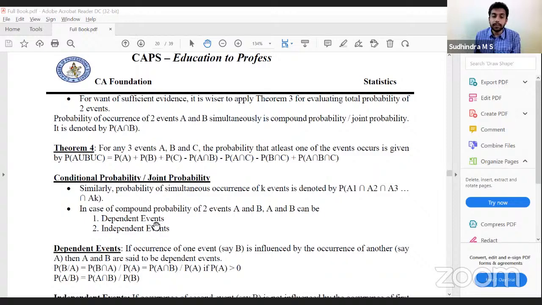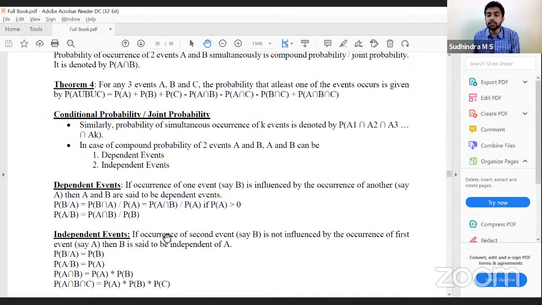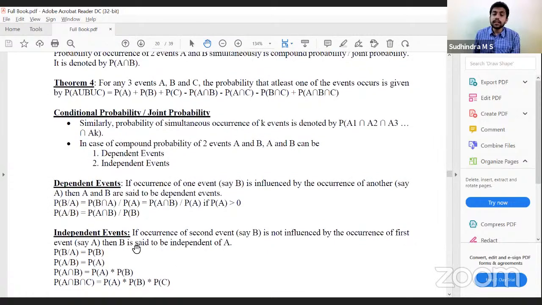If the occurrence of the second event, say B, is not influenced by the occurrence of the first event, say A, then B is said to be independent of A. Probability of B given A is probability of B. Probability of A given B is probability of A. Probability of A intersection B is probability of A into probability of B. Similarly, A intersection B intersection C will be probability of A into probability of B into probability of C. Why? Because they are independent events.